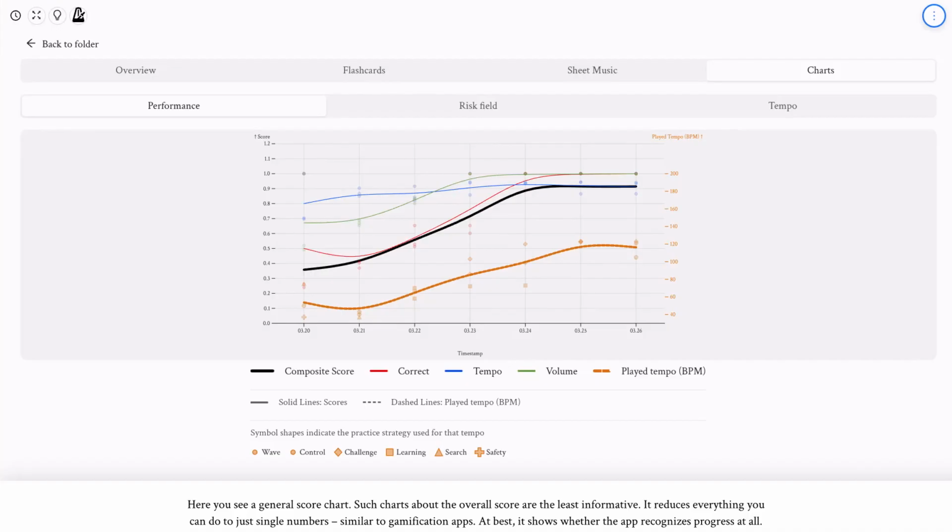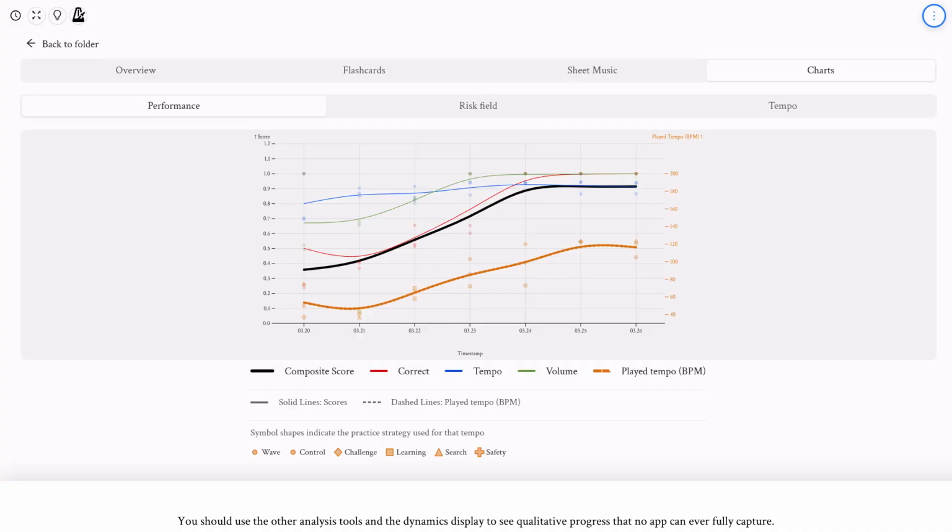Here you see a general score chart. Such charts about the overall score are the least informative. It reduces everything you can do to just single numbers, similar to gamification apps. At best, it shows whether the app recognizes progress at all. You should use the other analysis tools and the dynamics display to see qualitative progress that no app can ever fully capture.